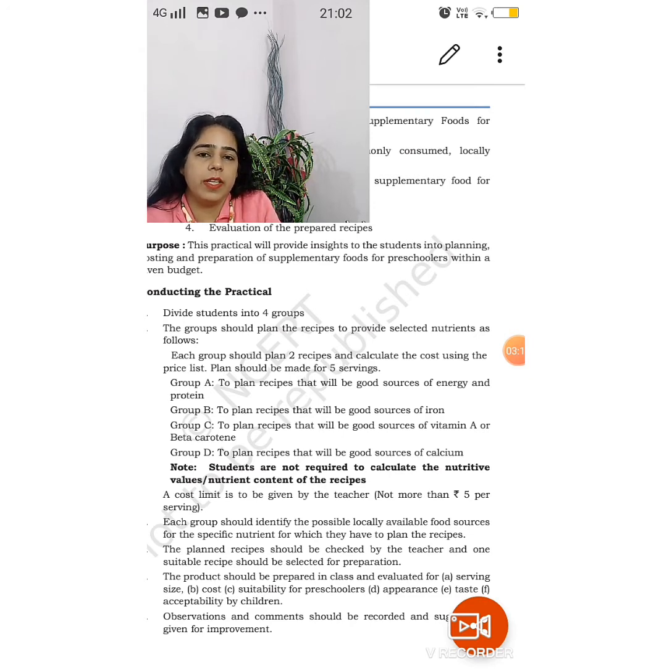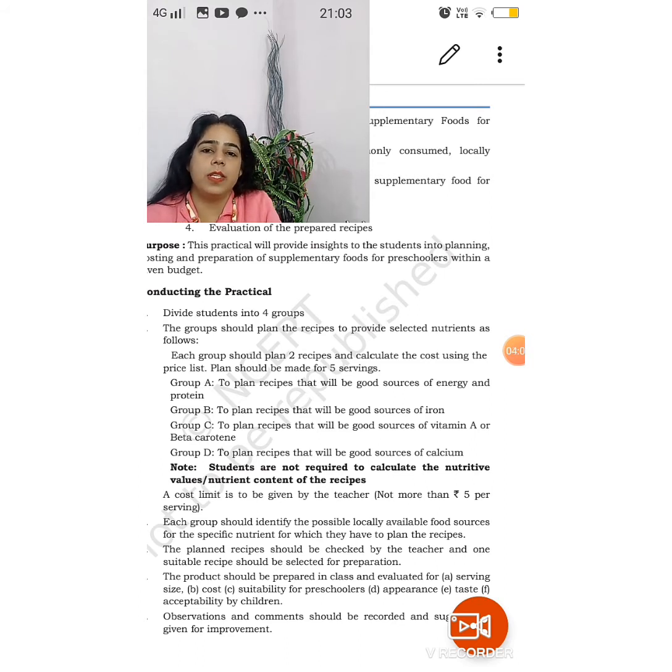So it has to be cost effective, and cheaper substitutes are to be thought of. Locally available resources are to be thought of. If you already have certain things at your home and do not need to buy them from the market, that does not mean that they are free. You have to take into consideration the cost. So all in all, it has to be ₹5 per serving, and if you are to make 5 servings, then it has to be ₹25.